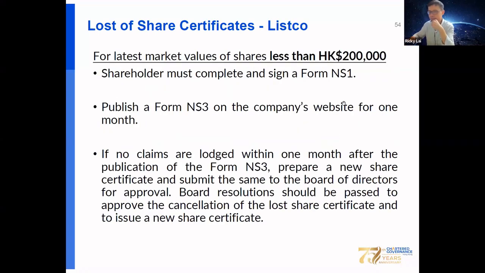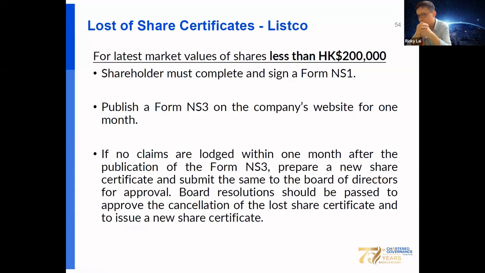Then how about a listed company? Let's take a look at the case where the latest market value of the shares is less than 200,000 Hong Kong dollars. Then the holder of the lost share certificate must complete and sign Form NS1. After receipt of Form NS1, the company should publish Form NS3 on the company website for 1 month. If there is no claim or loss within 1 month after the publication of Form NS3, prepare a share certificate and submit it to the directors for approval.